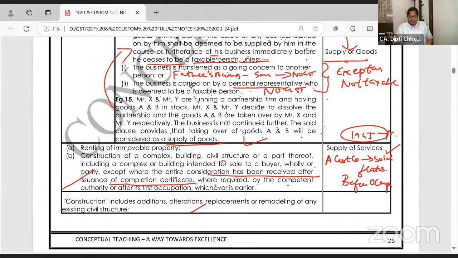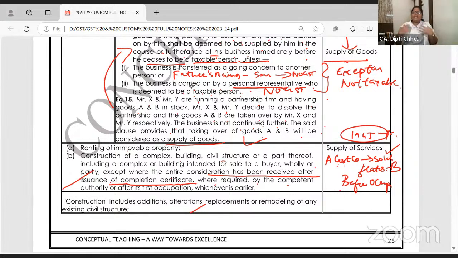The occupancy certificate or completion certificate you get from GHMC, the municipal corporation, saying that as per plan we have made the building. It is called OC, occupancy certificate. If before that occupancy certificate comes, A has sold the flat to B, a construction company sold the flat to B before the occupancy certificate.